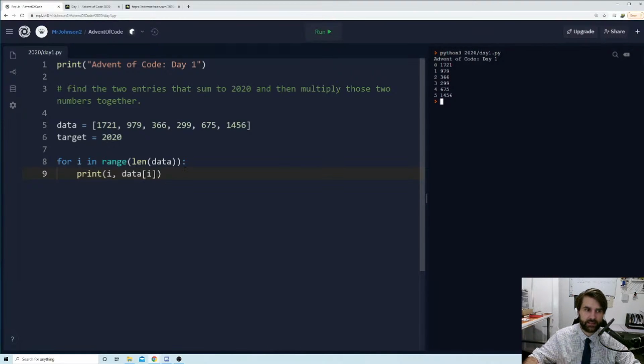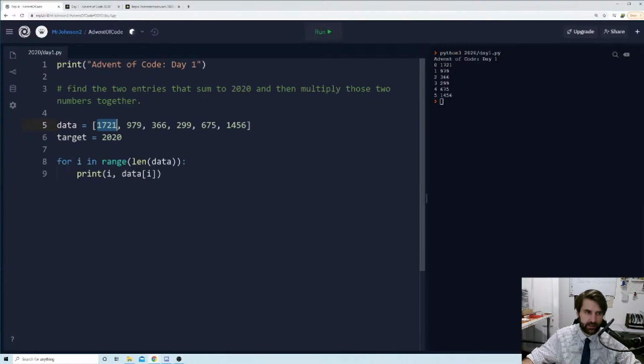So we've got the first thing in the array, but now I need to take that 1721 and add it to 979, and add it to 366, then add it to 299, then add it to 675. Then I need to add it to 1456.